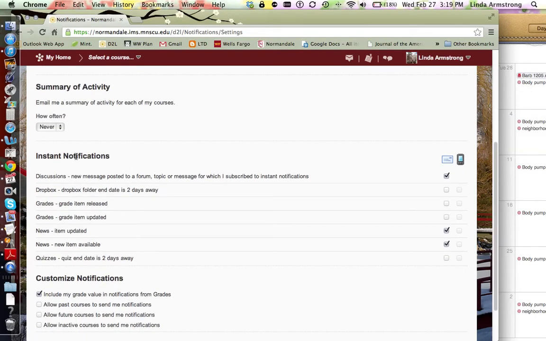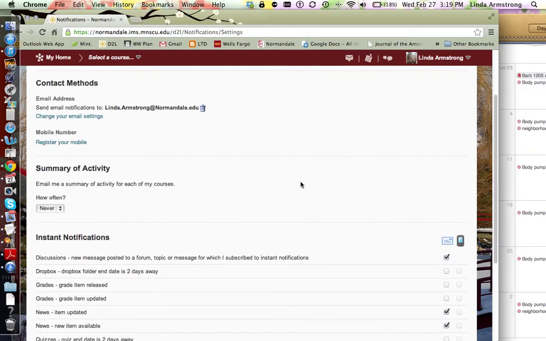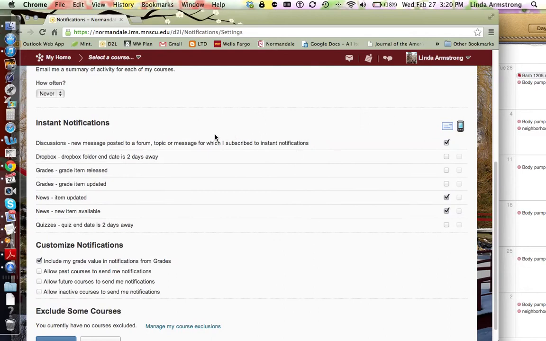But you can get messages, either instant notifications or email. You can see I have mine set up for email. But I could set up a text message if I had my mobile number registered. So I have several discussion boards that I will receive an email as soon as you post in the question board. I get an email. You can click this if you want to know when the Dropbox is going to close for an assignment in 2 days. You can click this if you want to know if your grades are updated, if you want to know if there's a news item updated, or if the quizzes are going to end in 2 days.